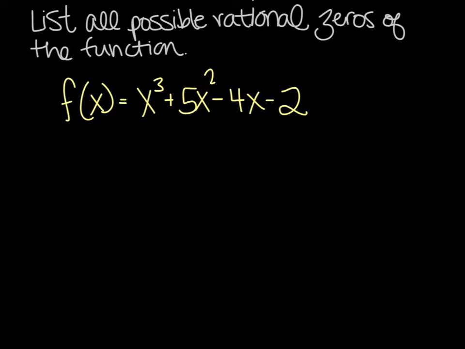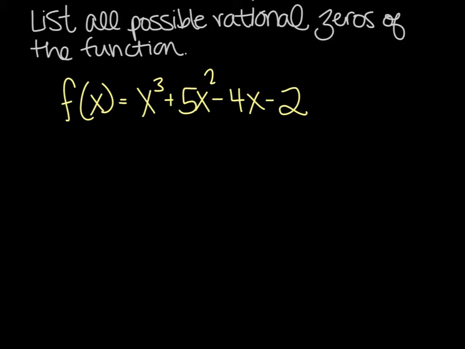So here we have the function f of x equals x cubed plus 5x squared minus 4x minus 2. And if we want to totally and completely factor this, maybe in order to graph it, we first need to know the zeros, right? We need to know where the x-intercepts are. This is difficult to factor, right? We can't group it. There's no x term that's common to all of these, so we can't pull that out. So the best thing to do is use the rational zeros theorem.